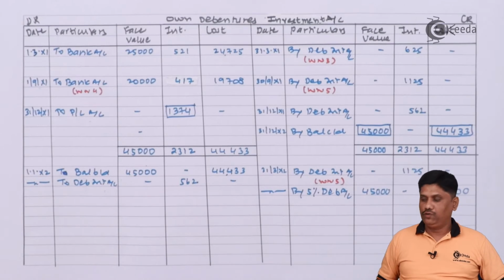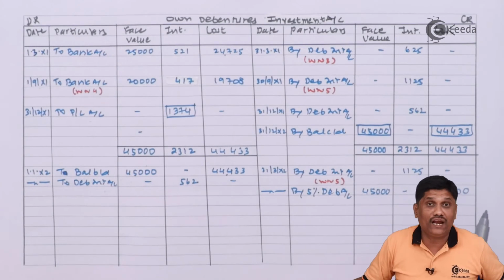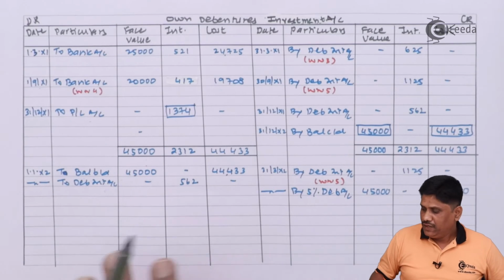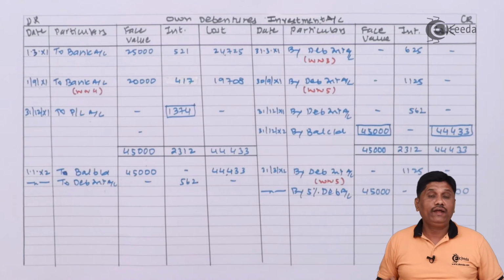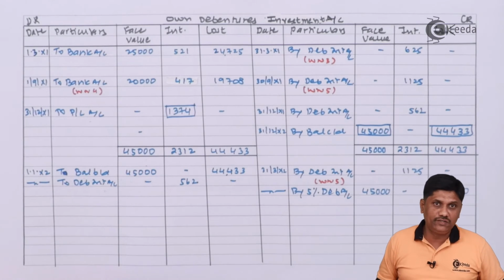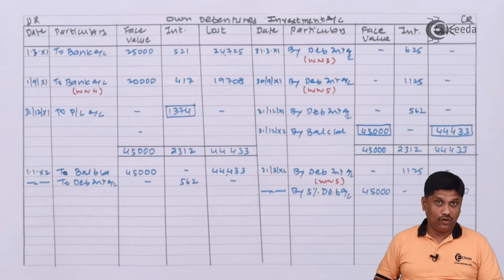So student, you can notice I have considered my cancellation consideration as 45,000 because my liability has also gone down by 45,000. In this way, I have sold away, rather I have cancelled my debentures. Now I need to close my own debenture account because debentures are cancelled and that account is not there.